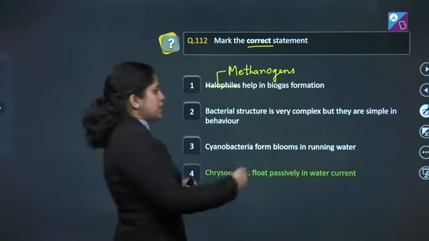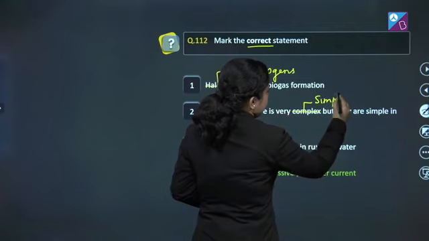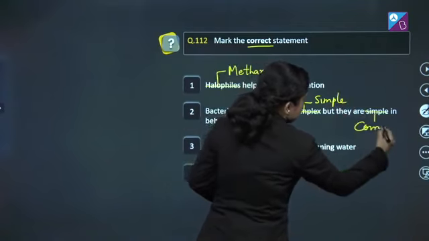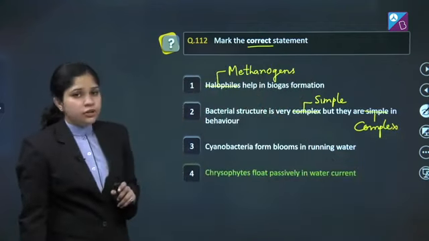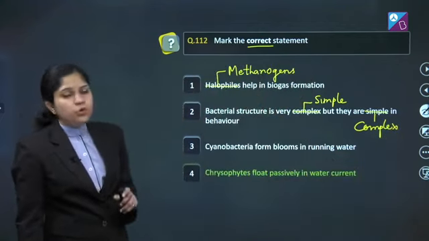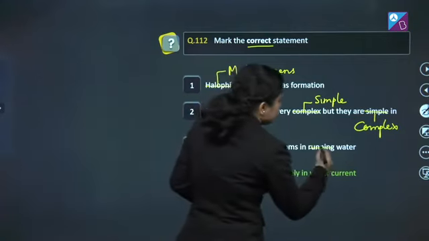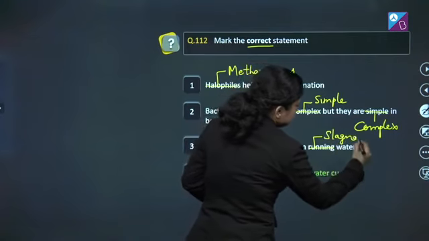This is also incorrect because structure is very simple and behavior is very complex. Third, cyanobacteria form blooms in running water. This statement is also incorrect because they often form blooms in stagnant water.